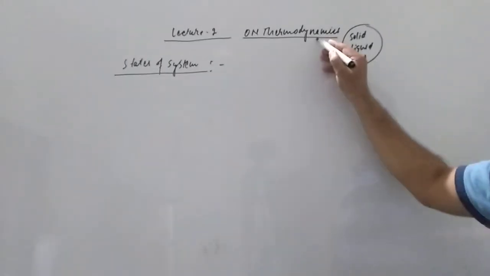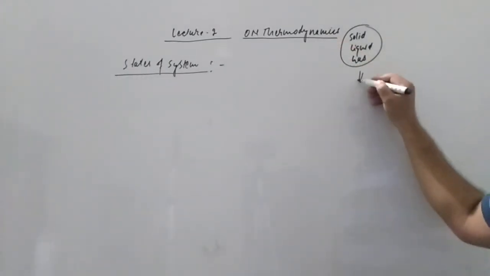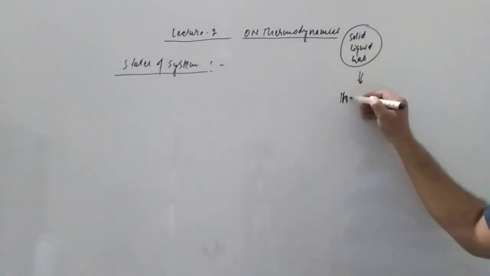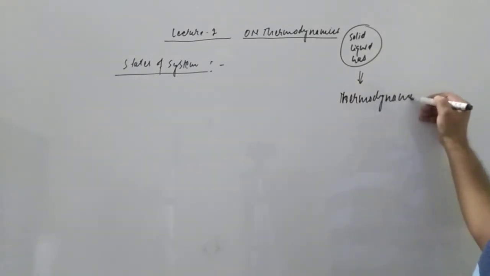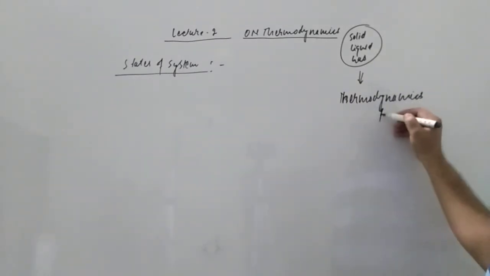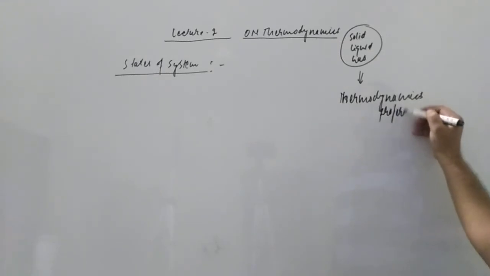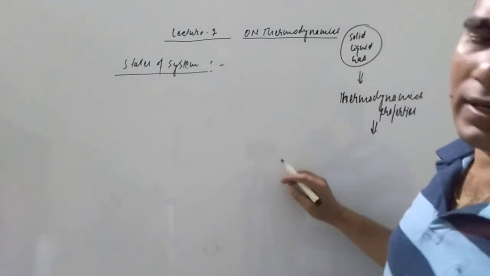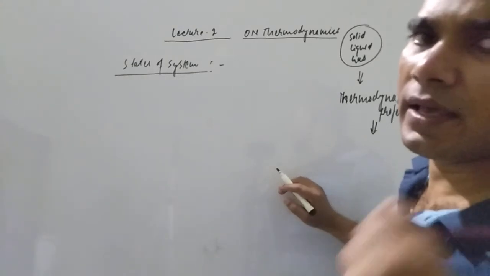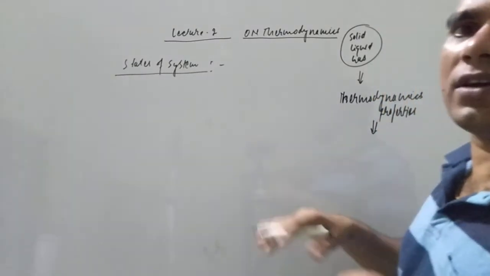Now one more term we have to study, students: the thermodynamic properties. Thermodynamics never deals with the study of one molecule. It always deals with the study of the system as a whole.